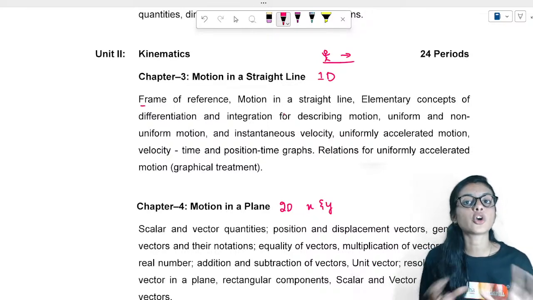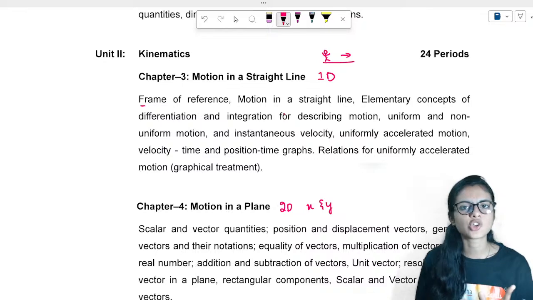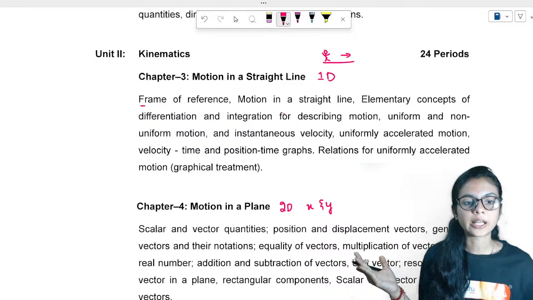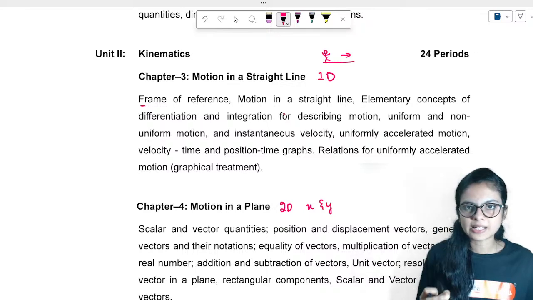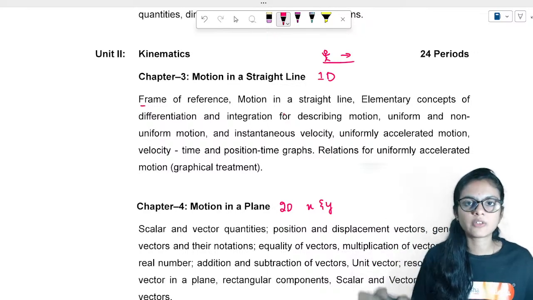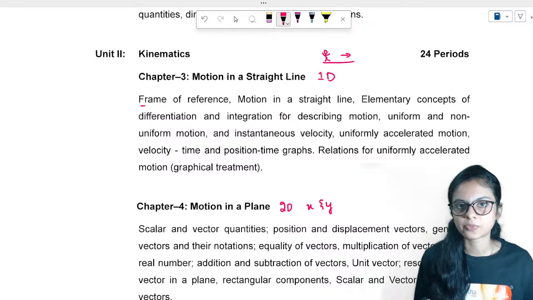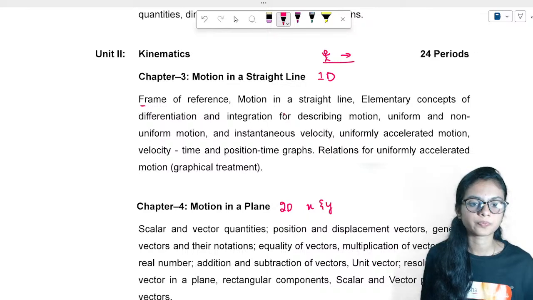Even if you opt for mathematics, differentiation and integration in particular you will be studying in 12th standard, but we'll be using them in 11th only. So I'll be solving the basic things of integration and differentiation that are required for your physics. I'll be doing that in this foundation course.